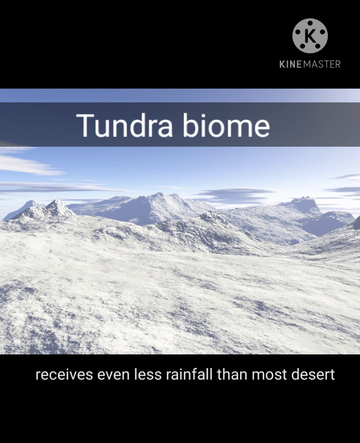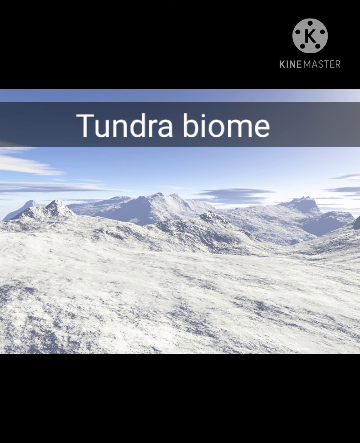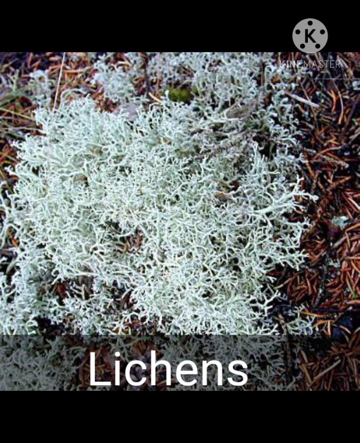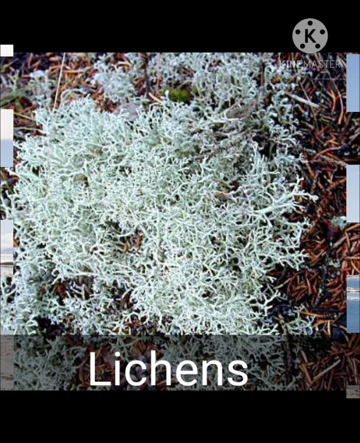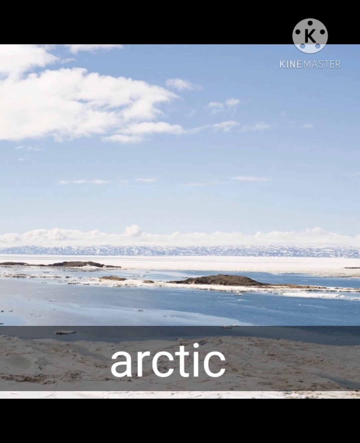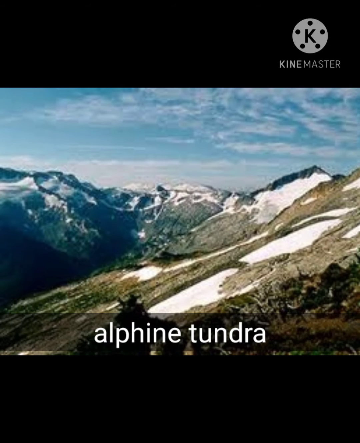It receives even less rainfall than most deserts, although it remains wet because the cold temperatures delay water from being evaporated. Plants such as mosses and lichens adapt to these frigid conditions by having a shorter growing season. This biome includes Arctic and Alpine tundra.